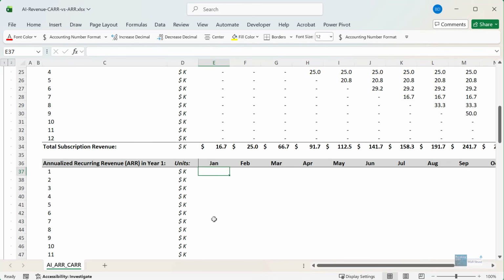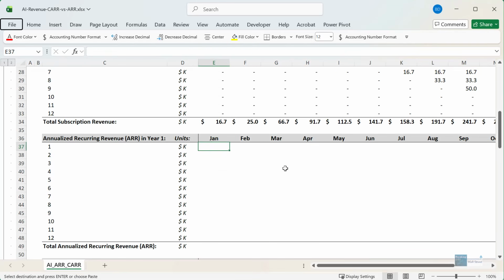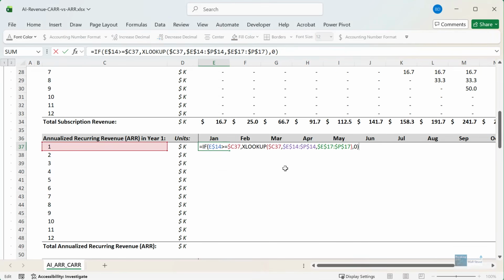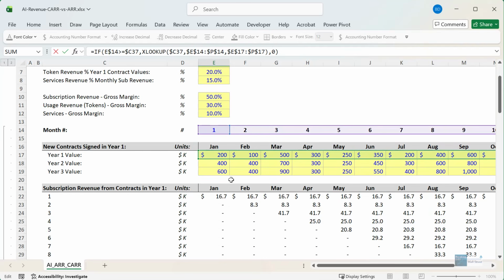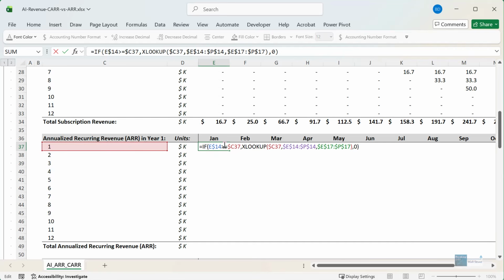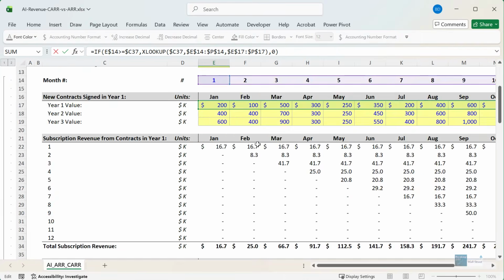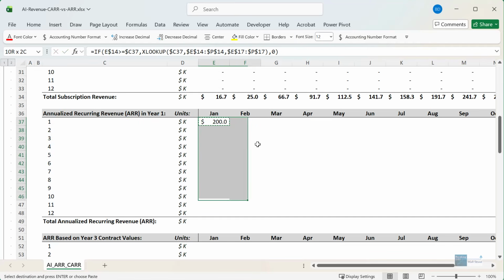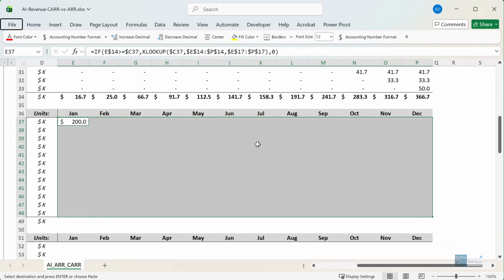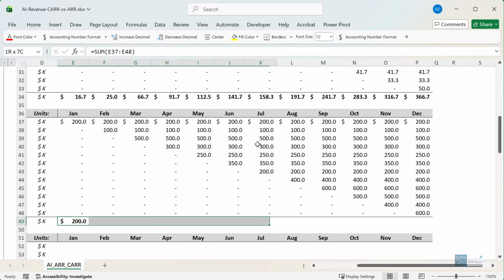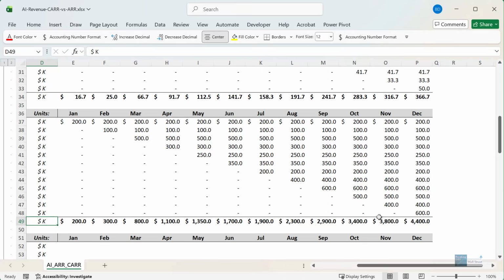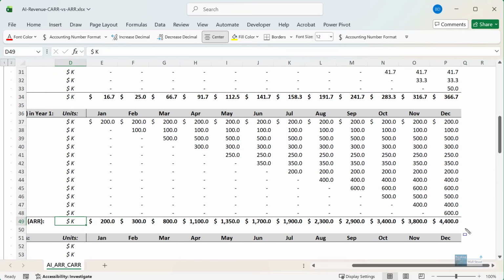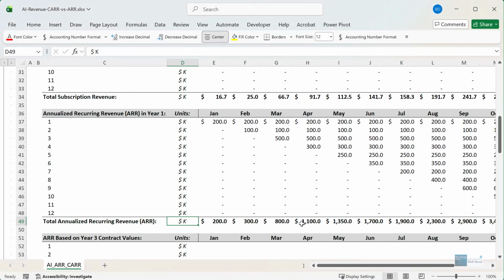Now for the annualized recurring revenue, it's actually very similar, but we're not going to divide by the months in this case. Since we are dealing with 1-year subscriptions, we do think it is valid to take the annual values here for year 1 of each contract and then say that is the annualized recurring revenue that was earned in this specific month. So let's take this and copy it around, and then we can add up all these. So all this is fine so far. Obviously, it's very aggressive if we quote these ARR numbers of 4.4 million, but technically it's fine because we're using the year 1 contract values, and these are actual annual contracts.